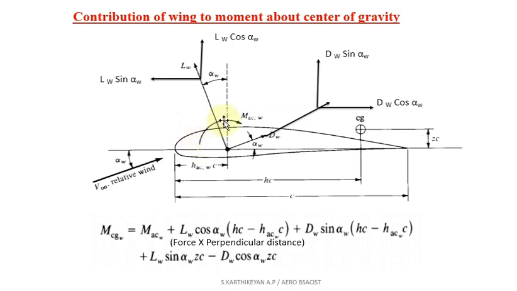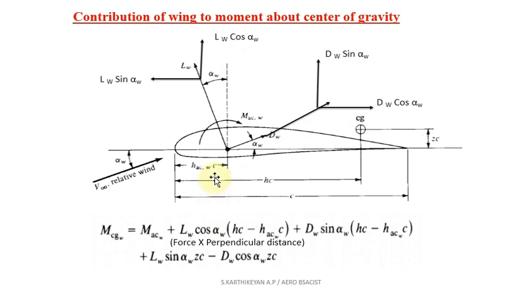So the moment about the aerodynamic center for the wing section will be positive. Now we consider the remaining forces. We have four forces: two components from the lift force and two components from the drag force.